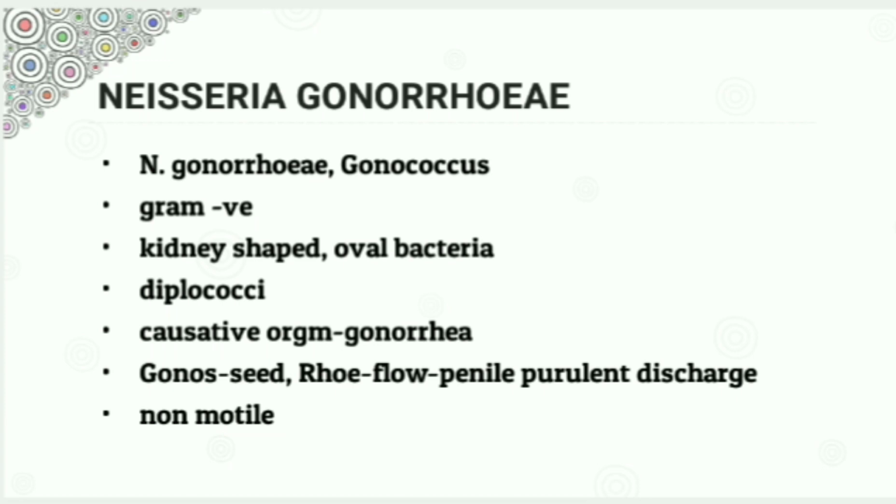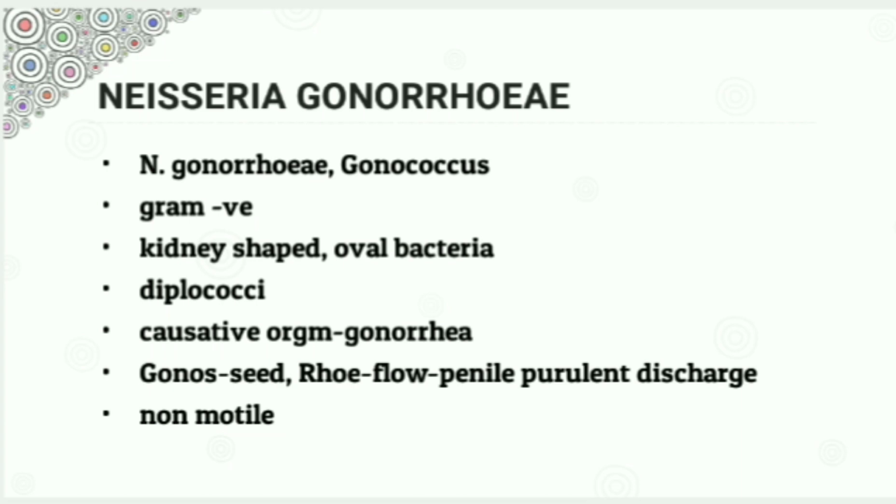It is the causative organism of gonorrhea, which is a sexually transmitted infection. It's an oval bacteria. The name gonorrhea can be split into two words, gonos and rhea. Gonos means seed and rhea means flow, the flow of seeds, which indirectly means the penile purulent discharge. These are non-motile, non-sporing, obligate aerobes, that is, they absolutely need oxygen to grow. Catalase and oxidase test positive.